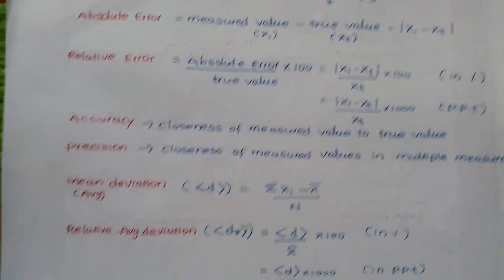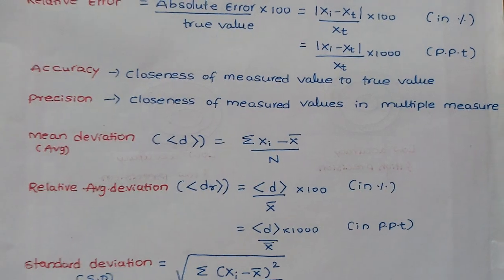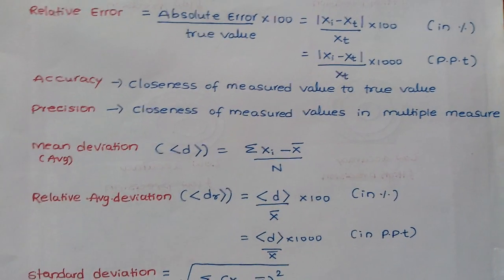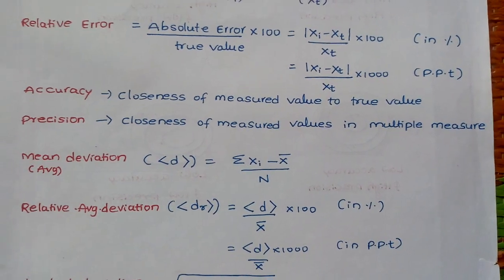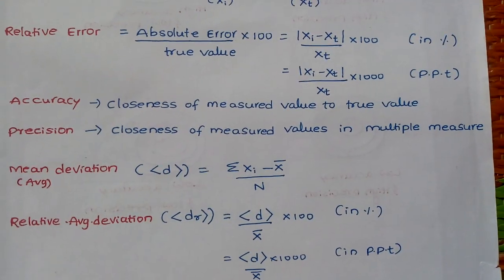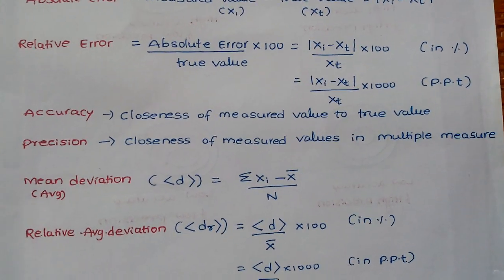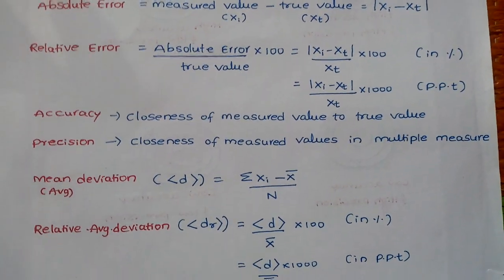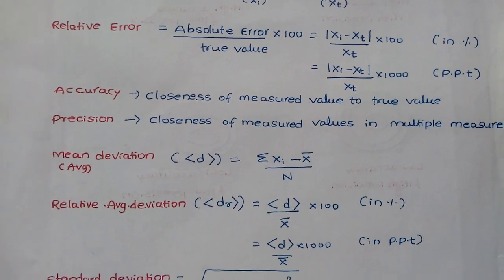Next is accuracy. Accuracy means the closeness of a measured value to the true value. On doing the experiment, you will get a measured value. Suppose your measured value is 10.2 and the true value, the theoretical value, is also 10.2. If the measured value and true value match, in that case it is called accurate.